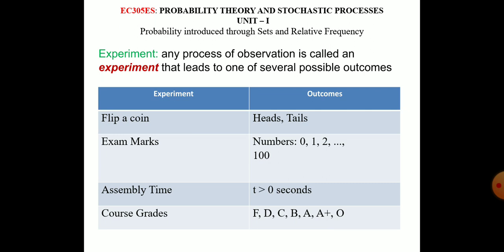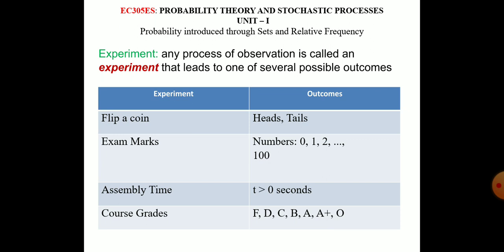Suppose course grades. The person gets a grade based on the score in the examination. If he has failed, F comes. Next D, C, B, A, A plus, or O. O stands for outstanding. These are the types of grades we are going to get.